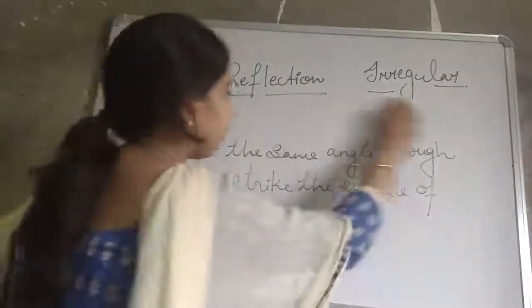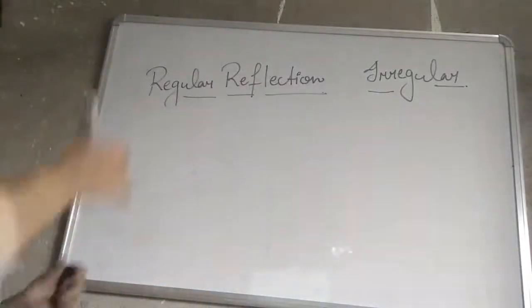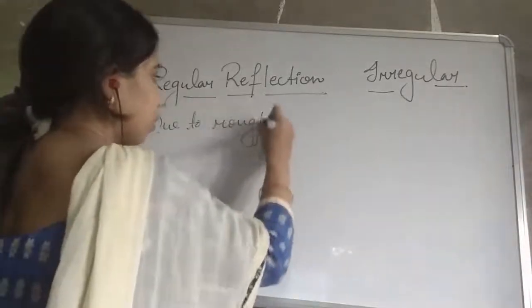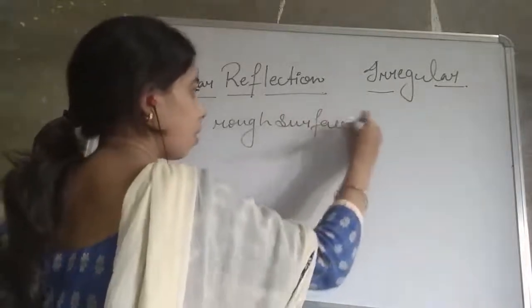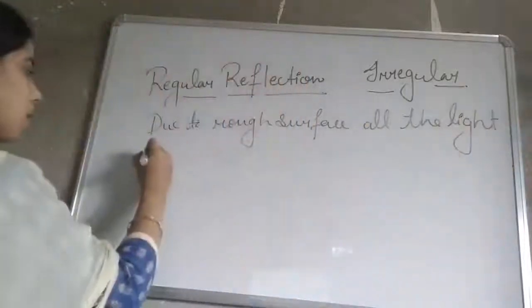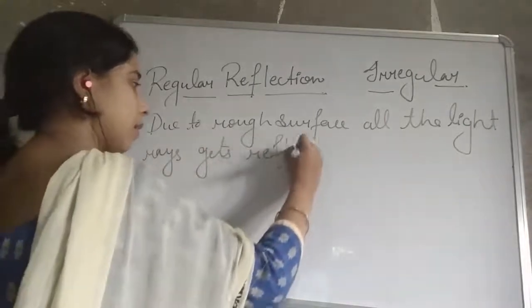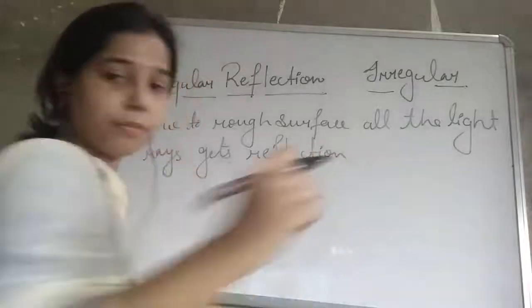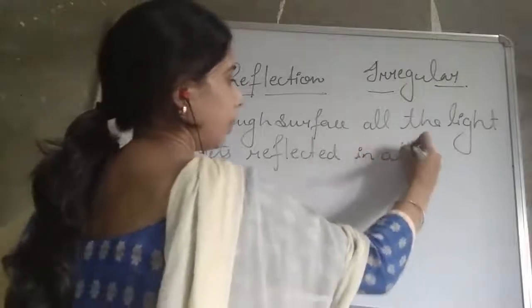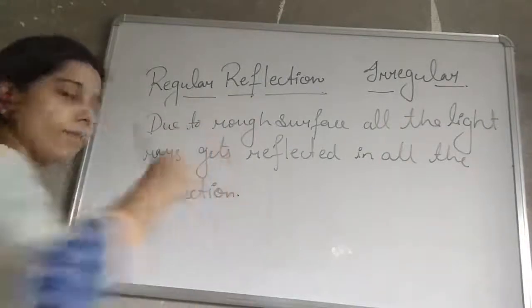So in an irregular reflection, due to a rough surface, all the light rays get reflected in all directions.